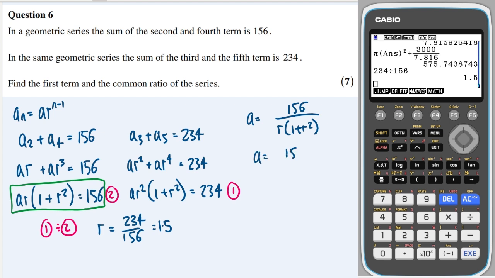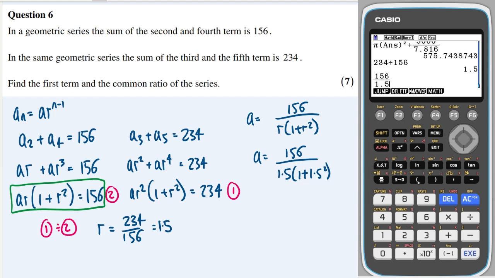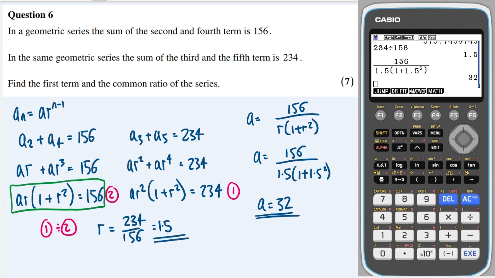So a is equal to 156 over 1.5 times, open brackets, 1 plus 1.5 squared. So to our calculator, we do 156 over 1.5, open brackets, 1 plus 1.5 squared, close brackets, and get 32. So there is the first term, and there is the common ratio.